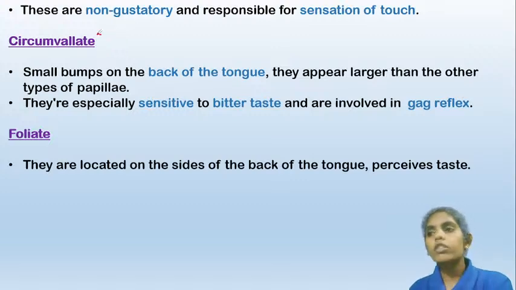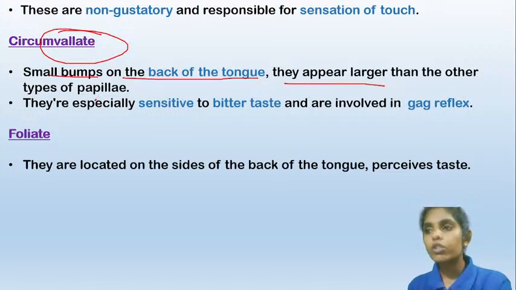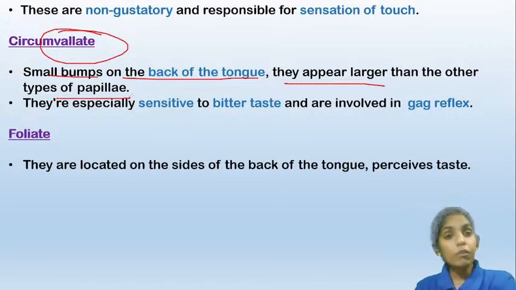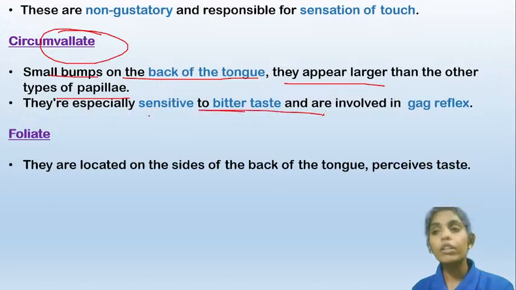And the other type is circumvallate. These are the small bumps present on the back of the tongue, and they appear larger than any other types of papillae. So the filiform papillae are present more in number, whereas the circumvallate papillae are the larger papillae. Their function is that they are sensitive to bitter taste. They can detect the bitter taste of the food, and also they are involved in the gag reflex.